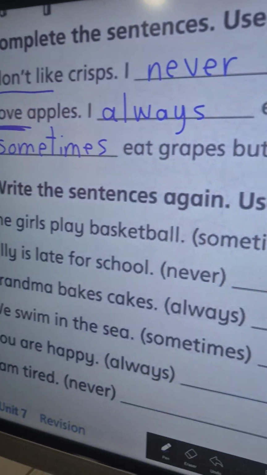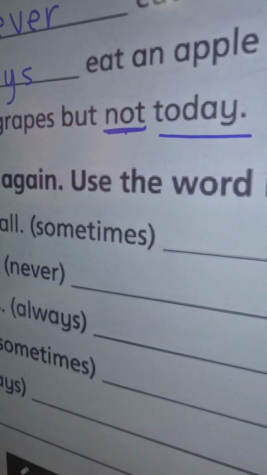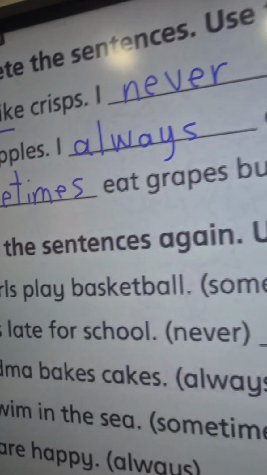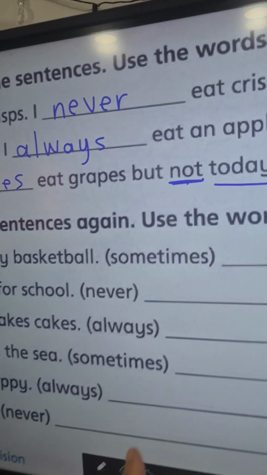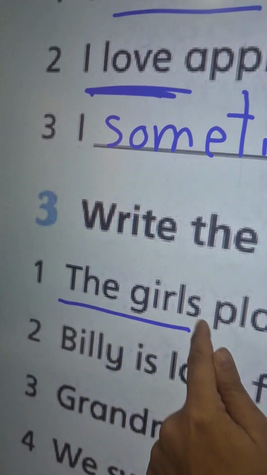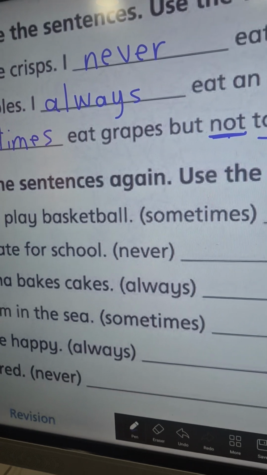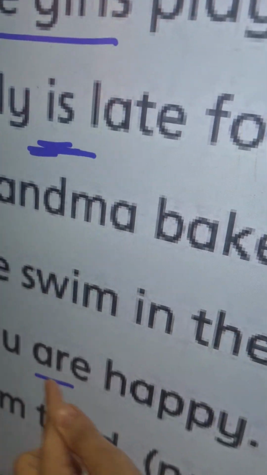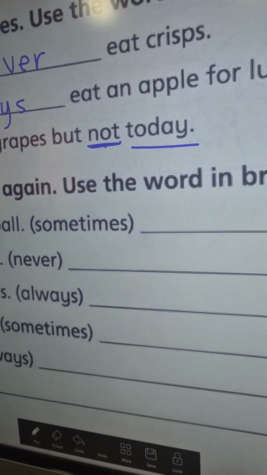Write the sentences again. Use the word in brackets. My students, here we have sometimes, never and always. We should write them in the sentence. Now, the place of these adverbs of frequency, my students, is after the subject. And if we have is, are in the sentence, verb to be, we should write sometimes, never, always after them.